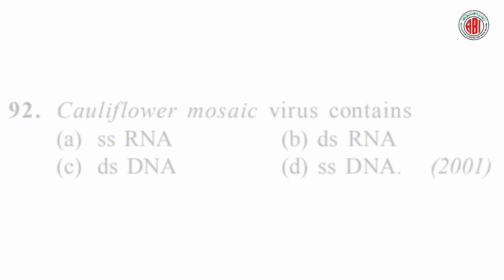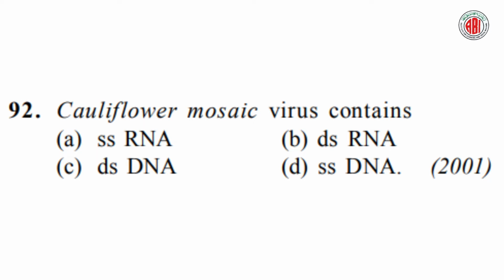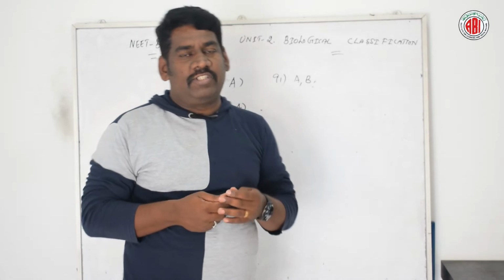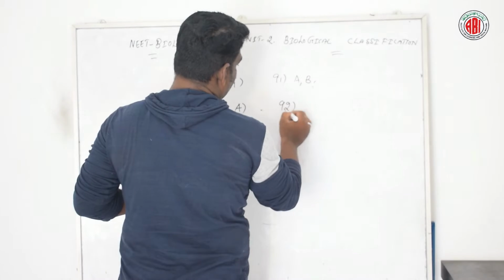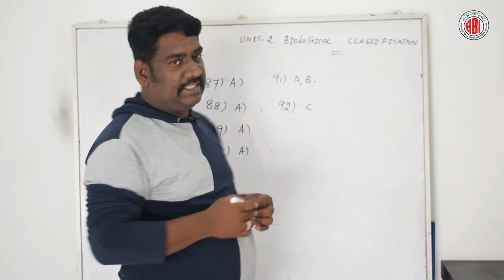Let us talk about the next question. Cauliflower mosaic virus contains, here are 4 different options given: ssRNA, dsRNA, dsDNA and ssDNA. According to this question, question number 92, the right answer is option C. Let us see.